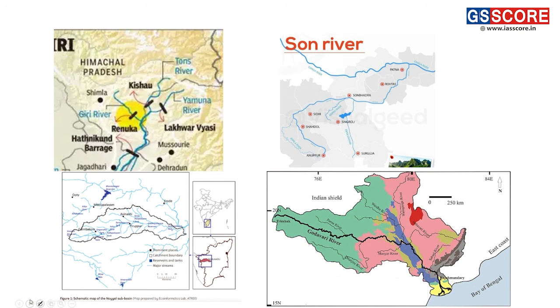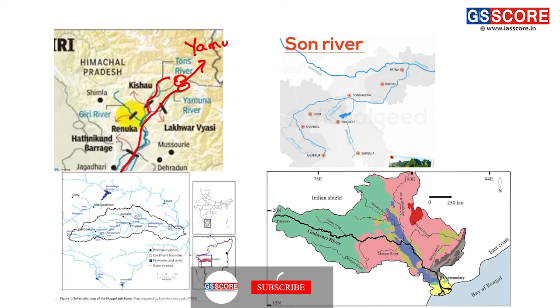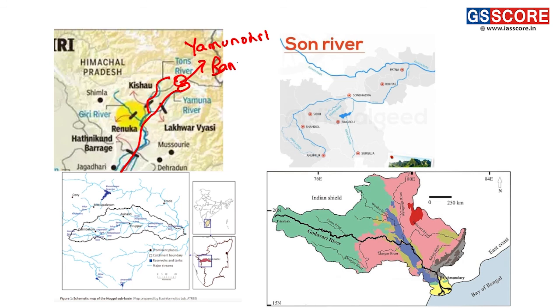We can see the various rivers through the map also. This is the Yamuna river and this is the Tons river. Basically, the Yamuna river and the Tons river originate from the same glacier, which is called Yamunotri, or also called Bandarpunch glacier.